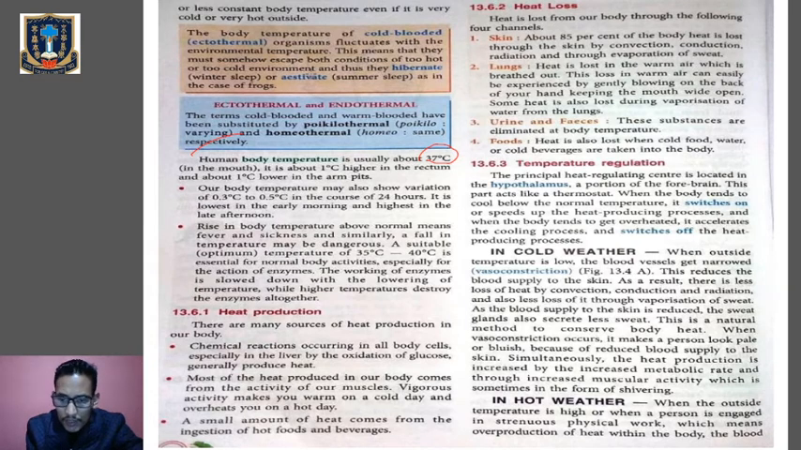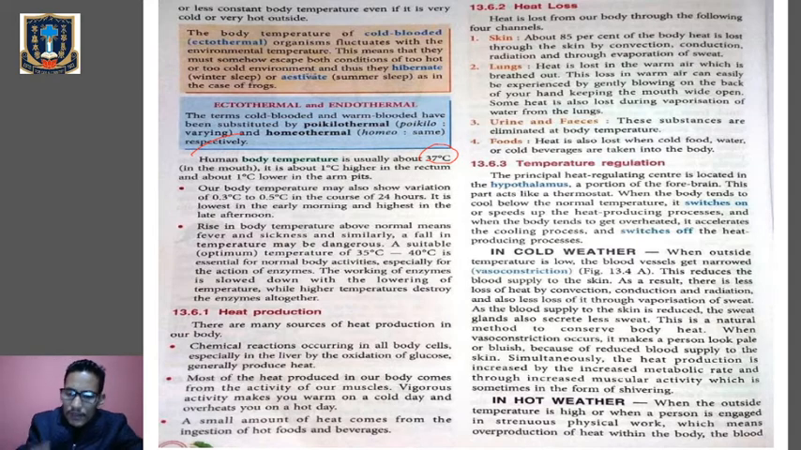Clear? This will conserve the heat, and this is a natural method to conserve the body heat. Now when vasoconstriction occurs, when the blood vessels get narrow, the color of the skin will turn pale or bluish. Why? Because there will be a decrease of blood supply to the skin, and when there is a reduction in the supply of blood to the skin, the color of the skin will turn pale or bluish.